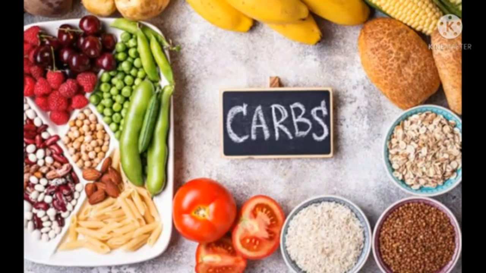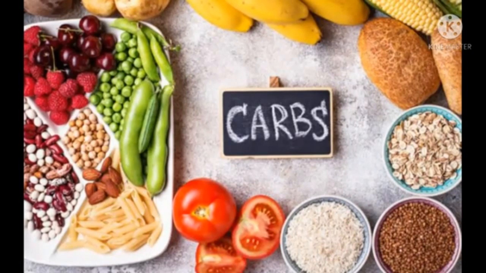Carbohydrates are compounds made up of carbon, hydrogen, and oxygen. Carbohydrates are formed in plants during photosynthesis. During photosynthesis, plants make carbohydrate in the form of starch.